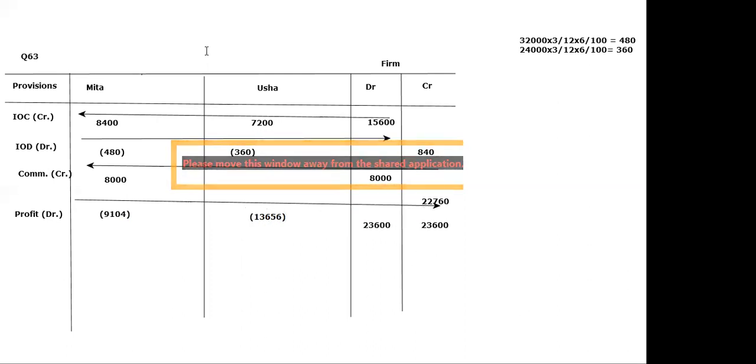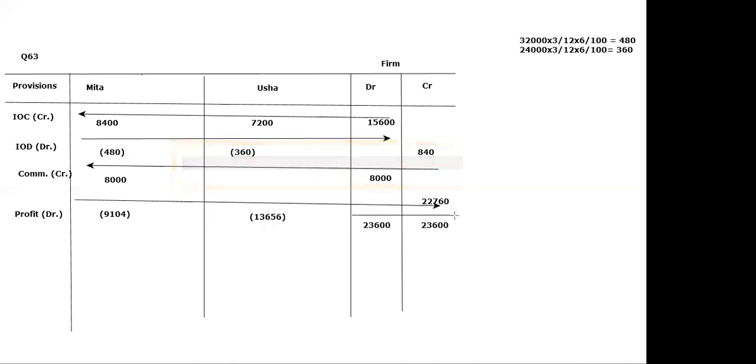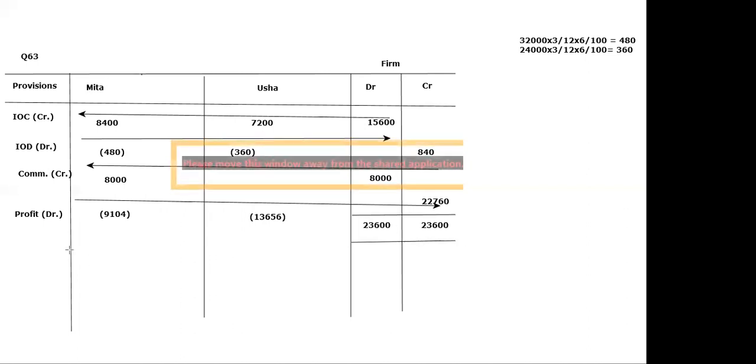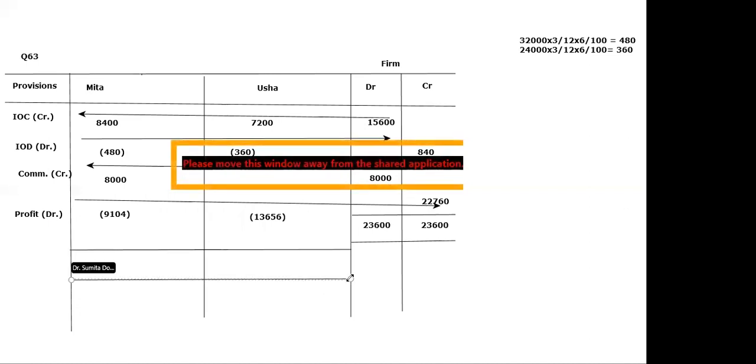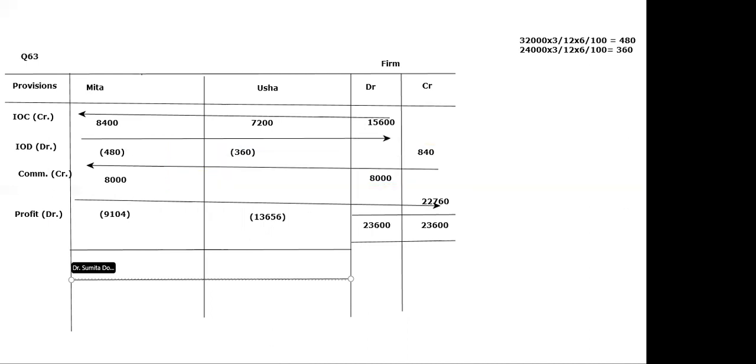Now let us wind up the columns. First of all the firm, we have already done, which is 23,600. Now we can wind up the partners' columns also. So first of all, the effect of all these past adjustments on Meeta. Now this is the result. We can see that Usha has been debited by 6,816 and Meeta has been credited by this. Our entry will be Usha's capital account debited to Meeta's capital. So this is question number 63 of T.S. Grewal.